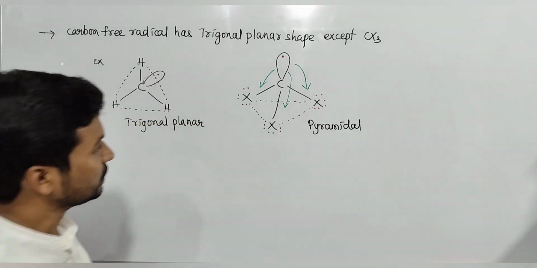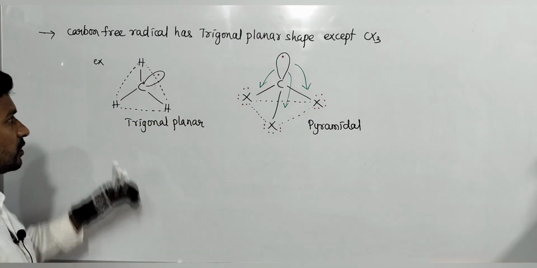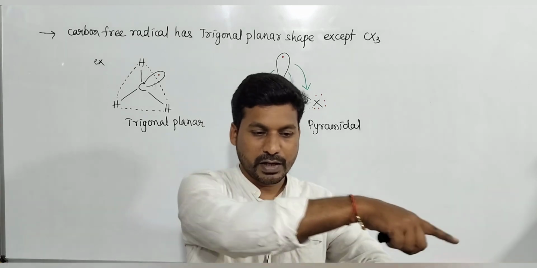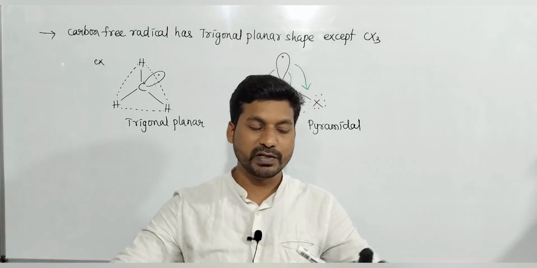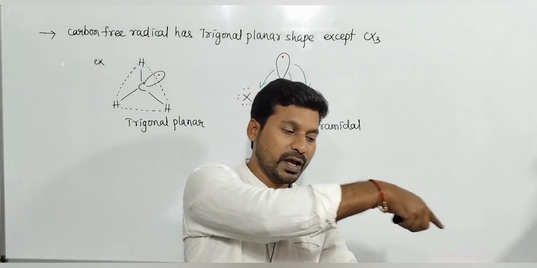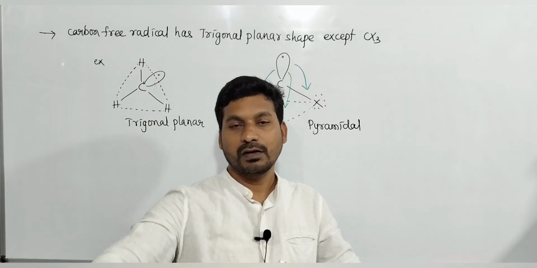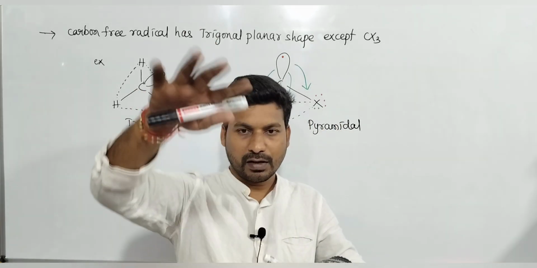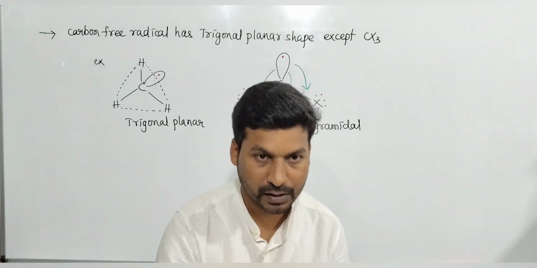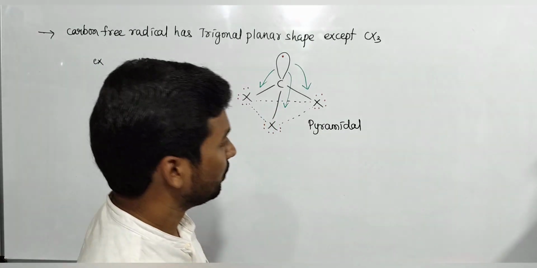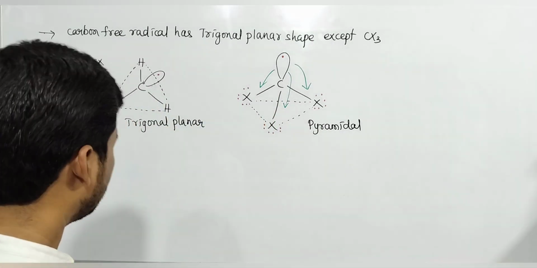That's why it has pyramidal shape. Carbon with hydrogen, all in the same plane is possible. But for carbon with halogen, the unpaired electron of carbon repels the lone pair electrons of halogen, the 3 lone pairs come down, and the shape becomes pyramidal. Okay, hope you understood.